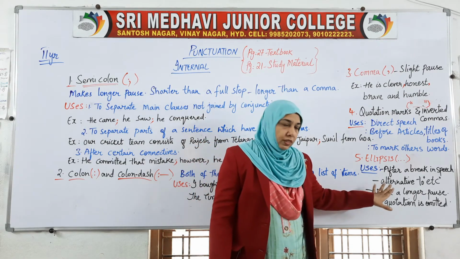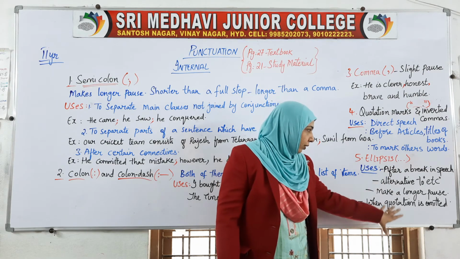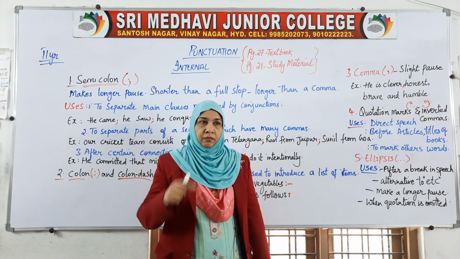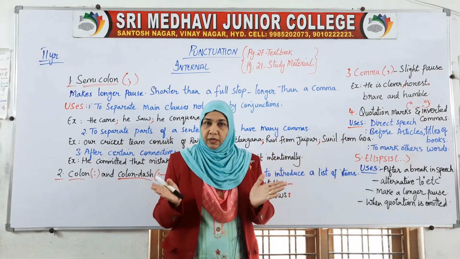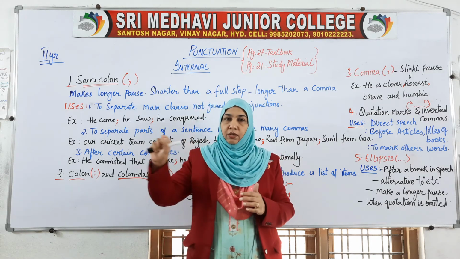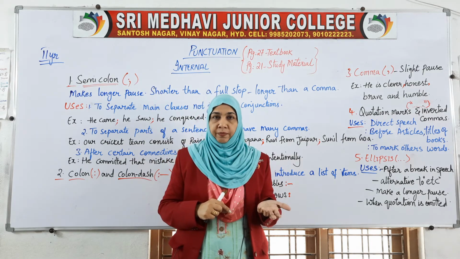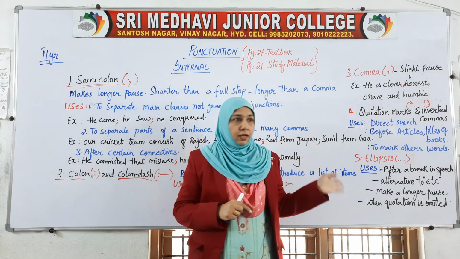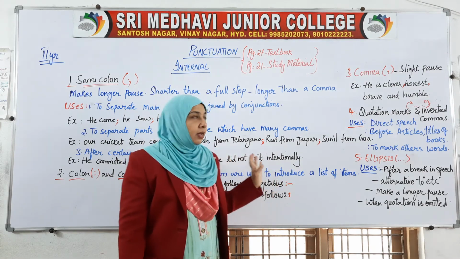Next, alternative to etc. I said make a longer pause. These three are understood. Now, when the quotation is omitted, that means when the inverted commas are removed, they have written only half of the sentence, then it could continue. And it should not be in direct speech. Direct speech means we obviously have to use the quotations. So this is the whole of your internal punctuations.